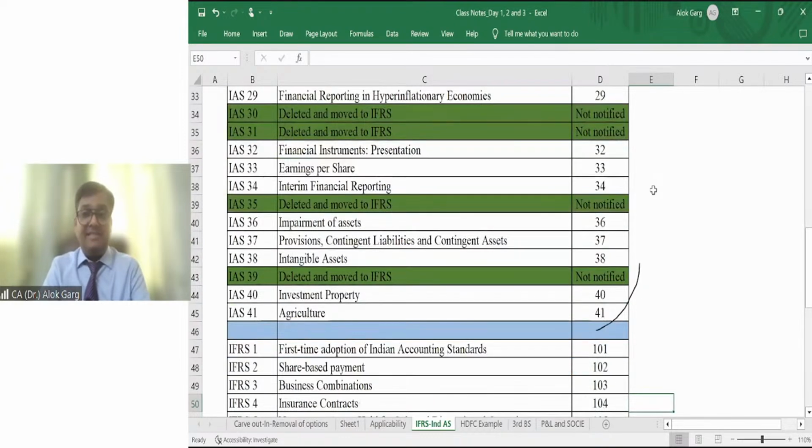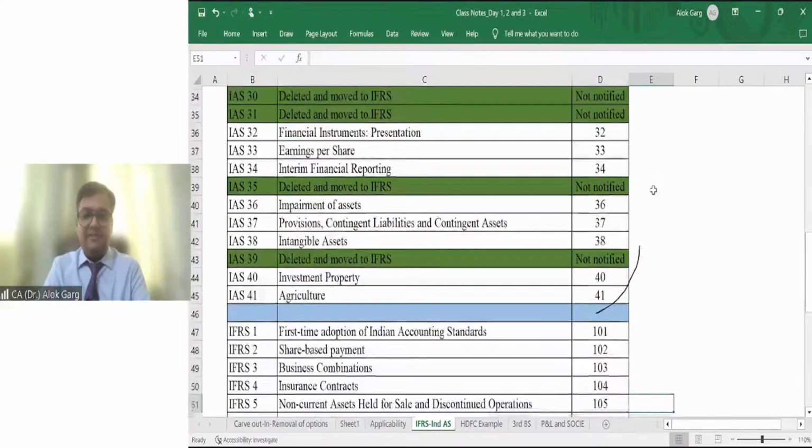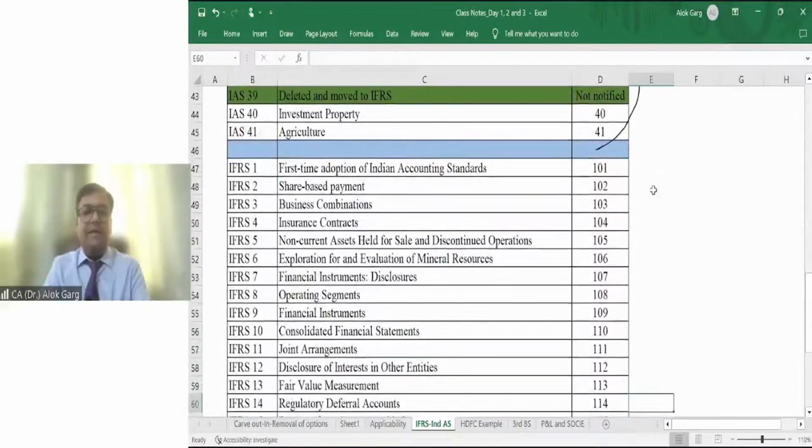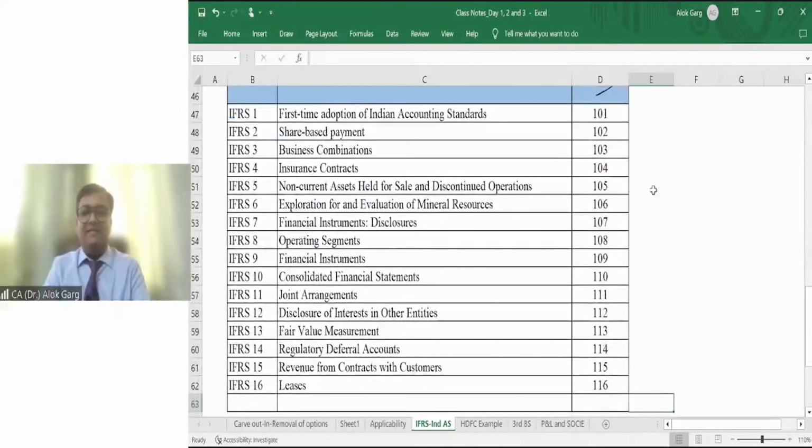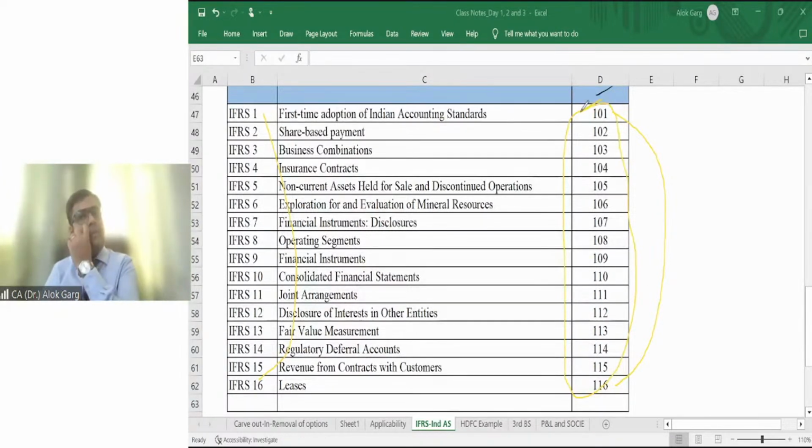After looking at this Excel file, you got more confidence. But let me tell you, in the IFRS series of standards, you can see IFRS 1 to IFRS 16, all the standards are there, and we have also notified Ind AS 101 to Ind AS 116. All these standards we have notified, because these standards are effective and live. That is why we have all the Ind AS standards here.